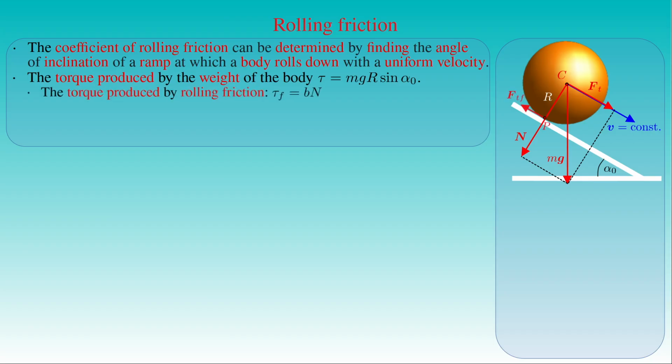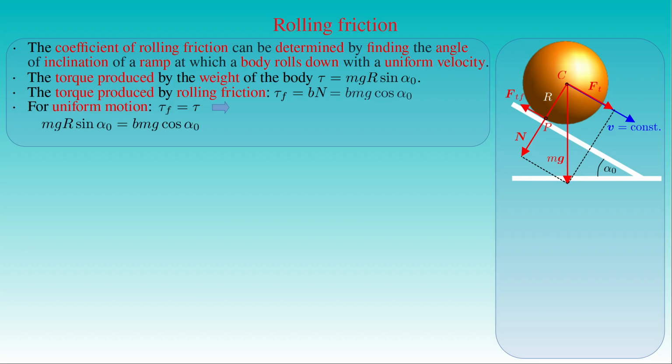The torque produced by friction is given by the product of the coefficient of rolling friction B and the magnitude of the normal force N pushing the ball against the ramp, where N can be written as the mass m times the gravitational acceleration g, times the cosine of the angle alpha naught. If the motion of the center of mass of the rolling body is uniform, the magnitude of the torque due to rolling friction must be equal to the magnitude of the torque tau. As a result, we can write that m times g times r times sine alpha naught is equal to B times m times g, times cosine alpha naught.